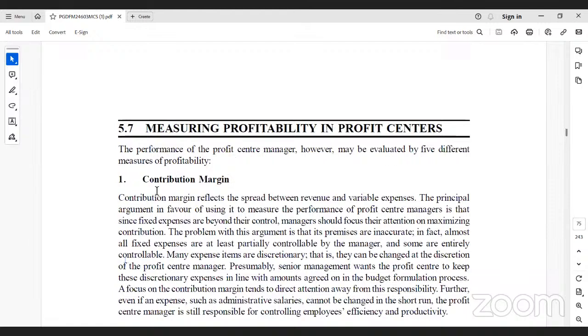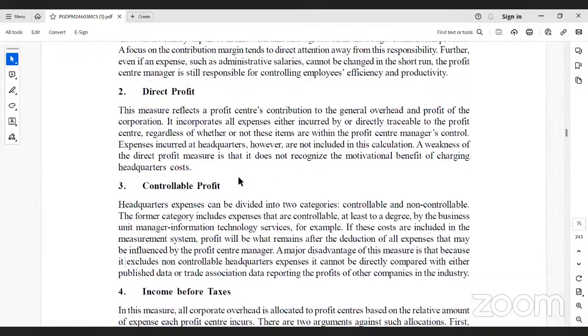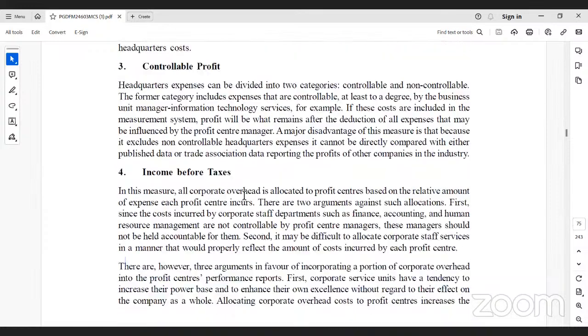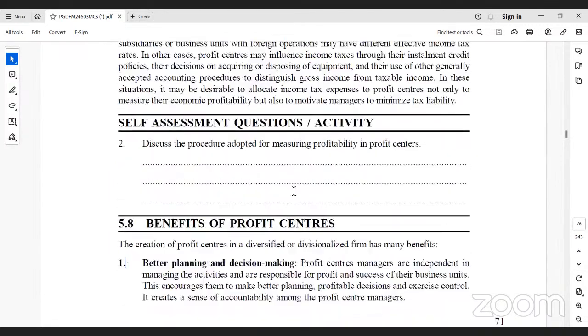So in measuring performance, one thing is margin, contribution margin. Contribution is nothing but sales minus variable cost, before fixed cost, and we see how much margin is there. Contribution margin at each level, and direct profits, sometimes controllable profit, income before taxes, net income before tax.